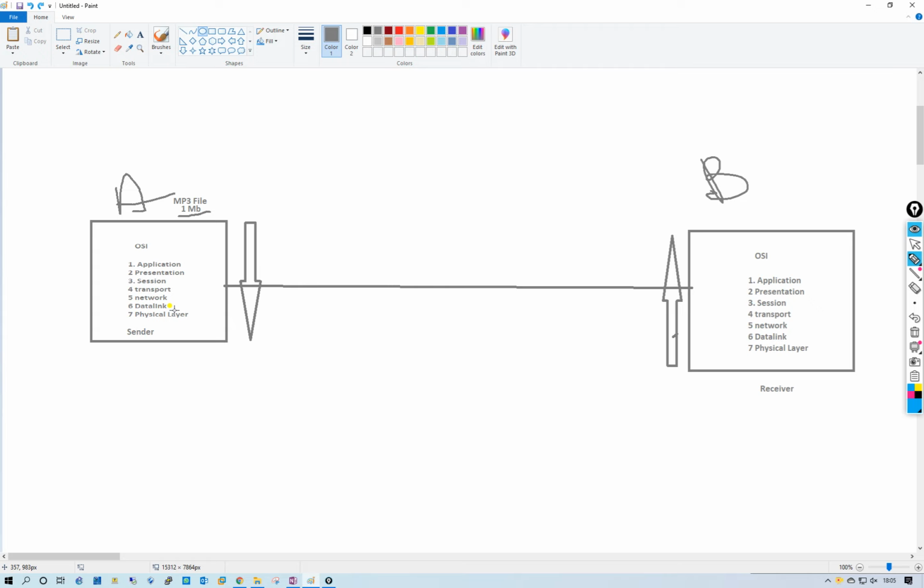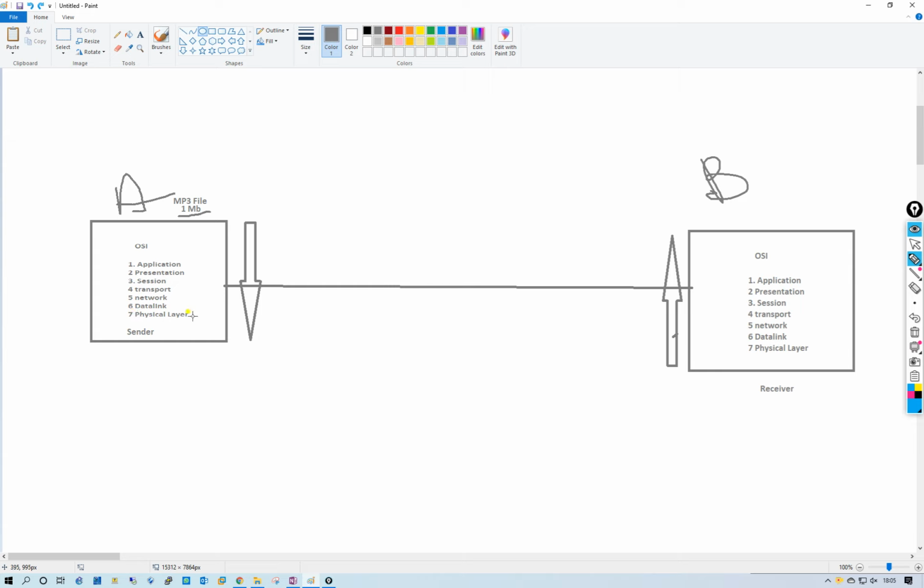It will divide that packet into these two layers. After that, it will send it to the physical layer.